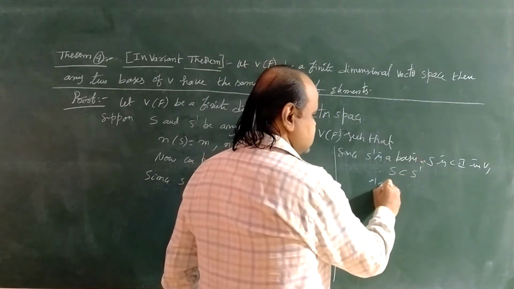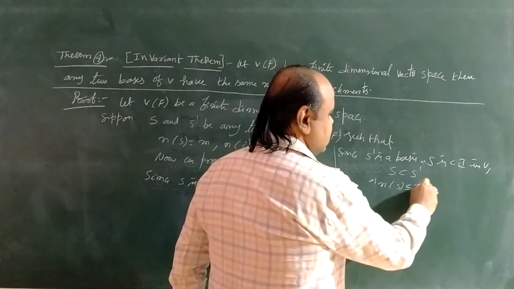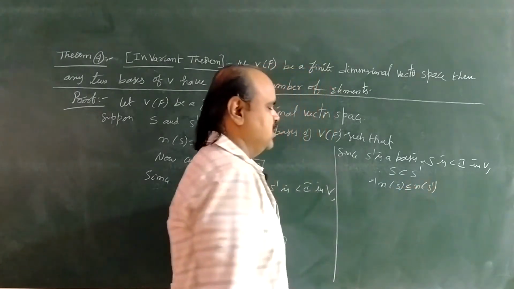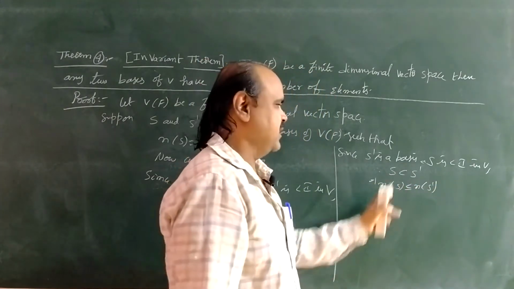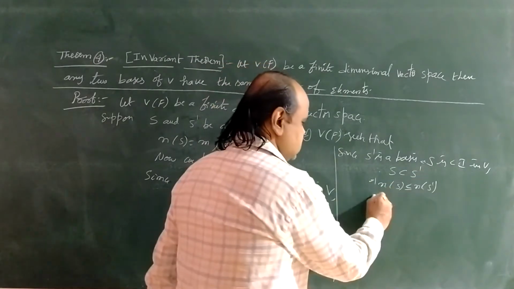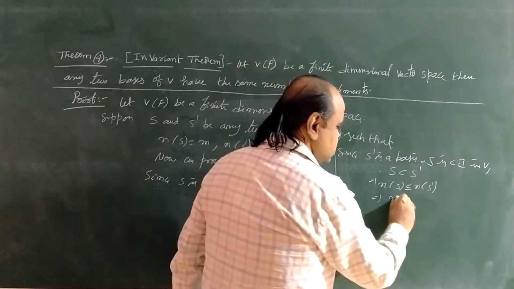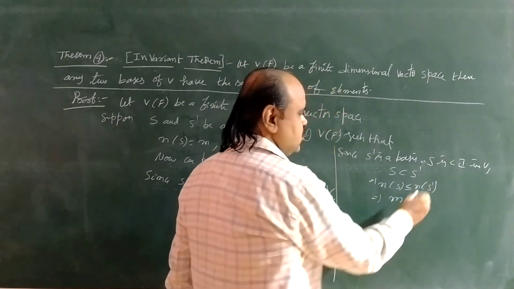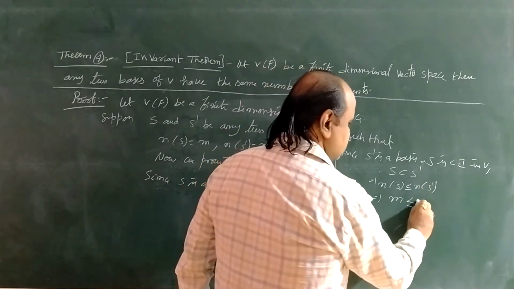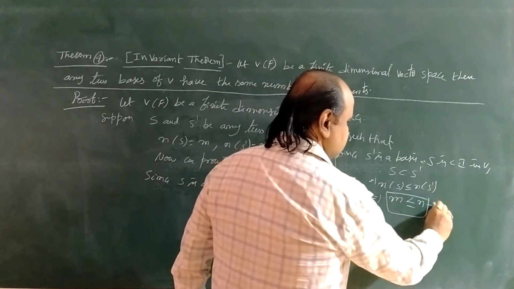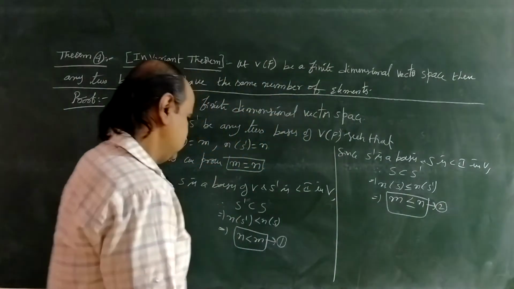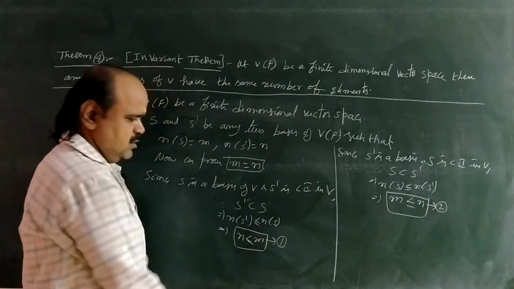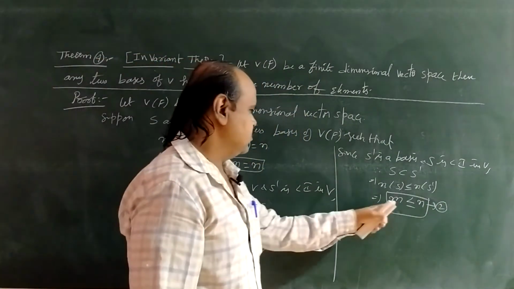So that implies n of S is less than or equal to n of S dash. So the number of elements in S is less than or equal to the number of elements in S dash. That is, n of S means m, which is less than or equal to n of S dash, which is n. Consider this as 2. Here also it is less than or equal to. From these two, both are equal.